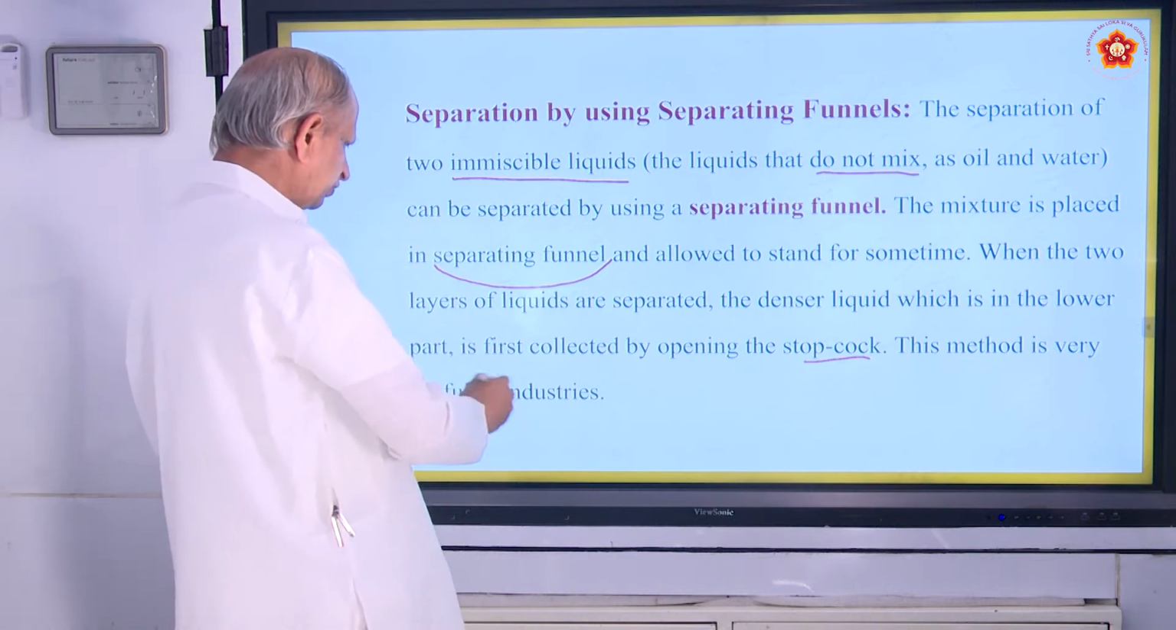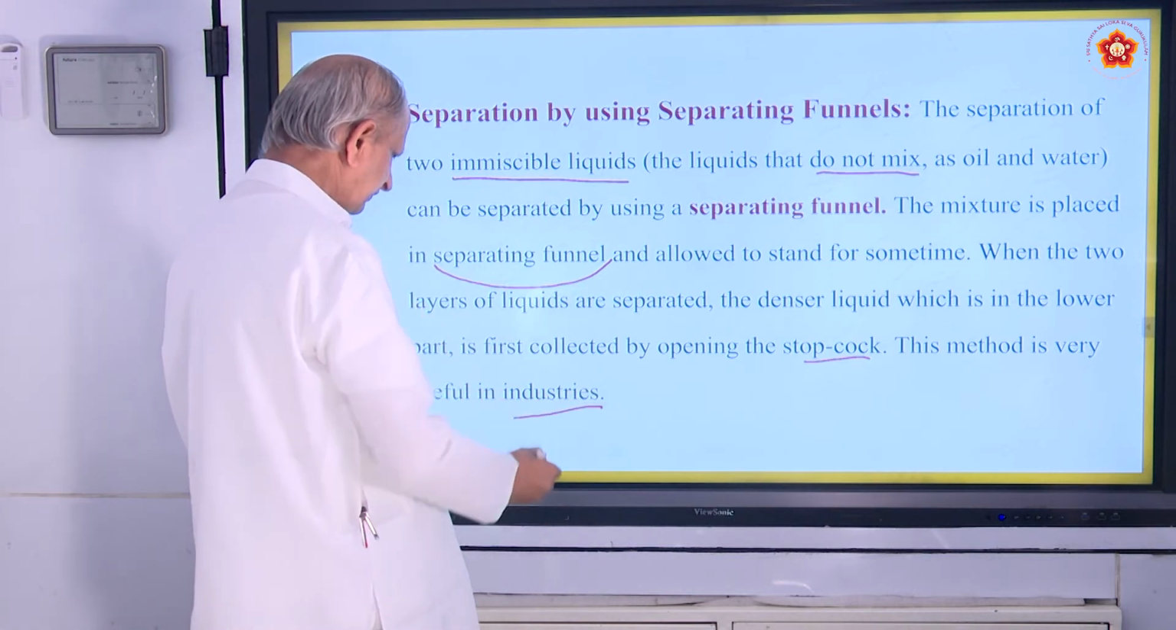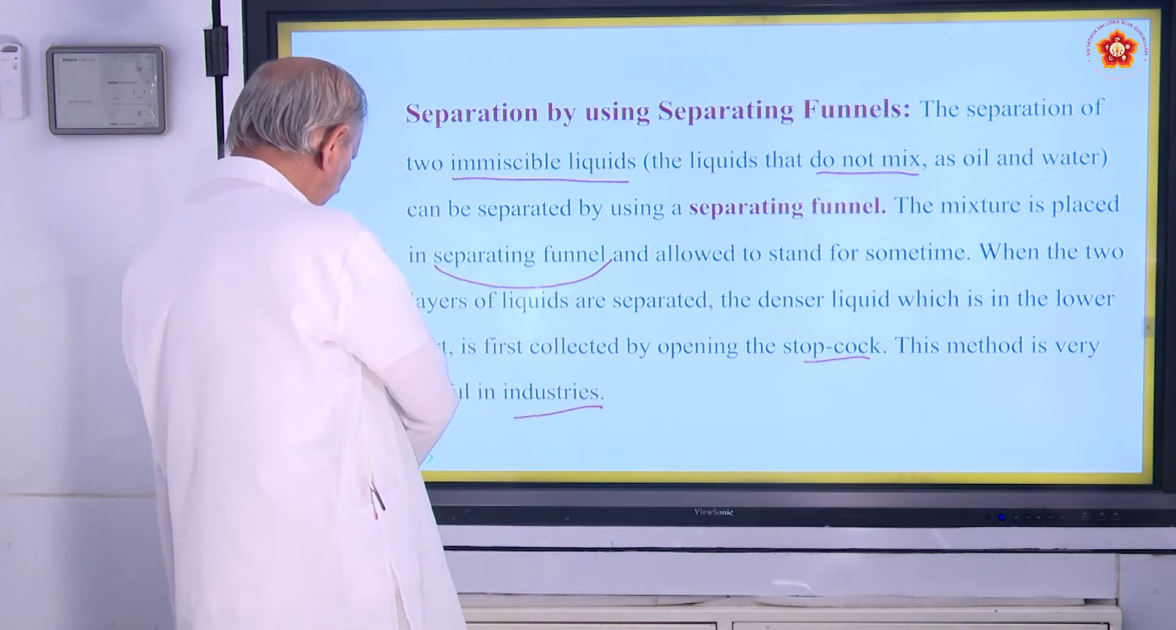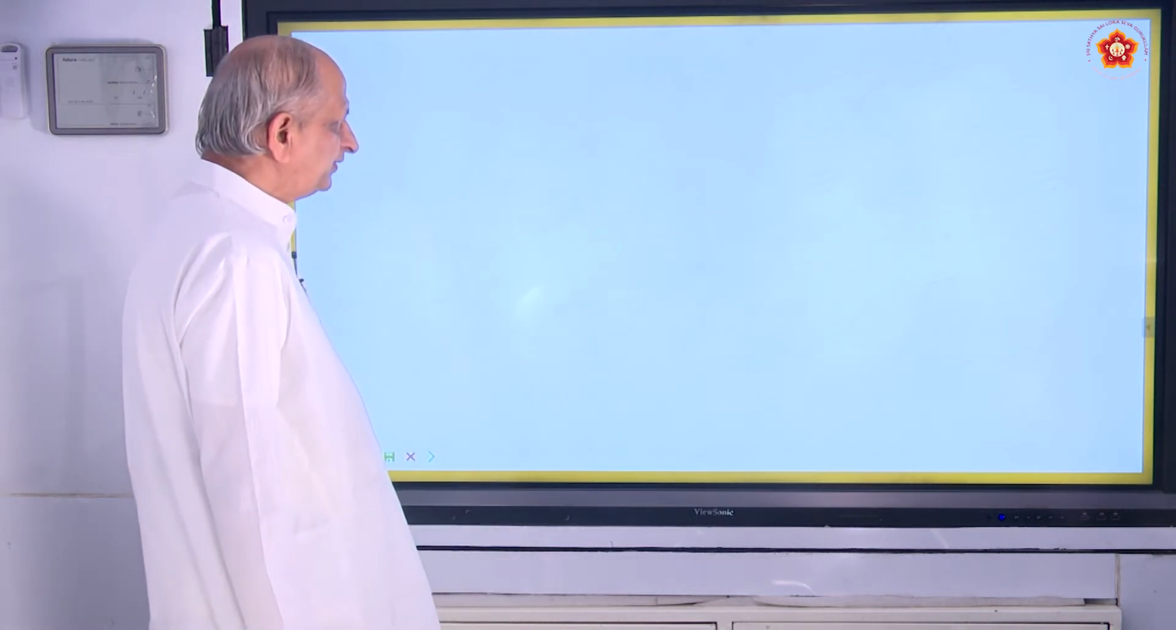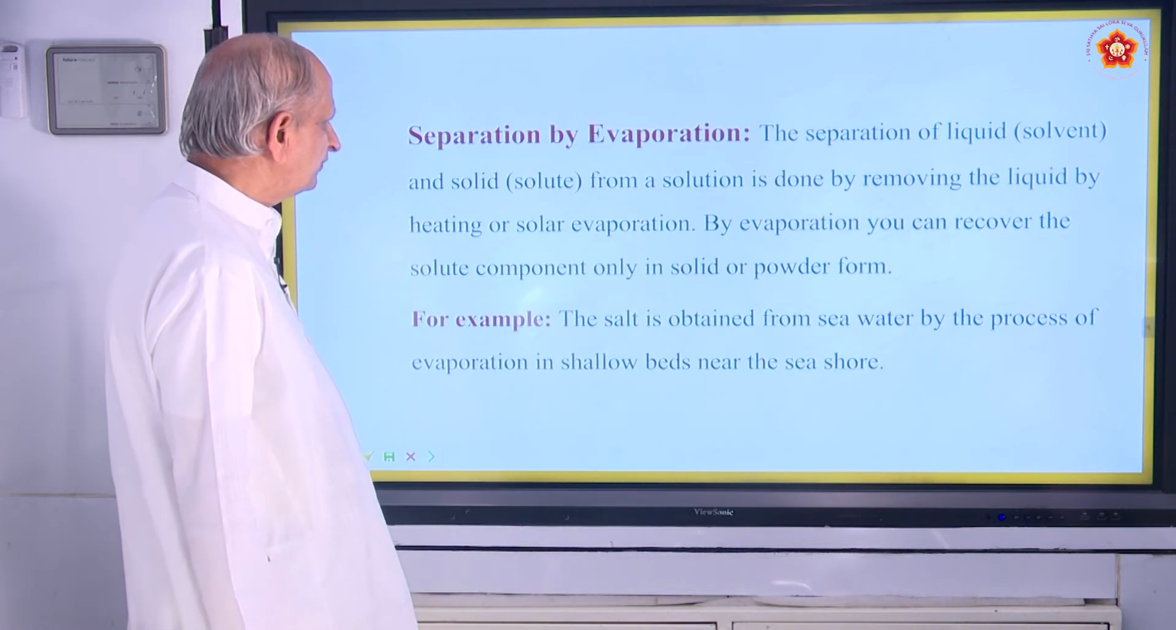This method is used in industries on a large scale. When you have to separate two liquids, this method is made use of.